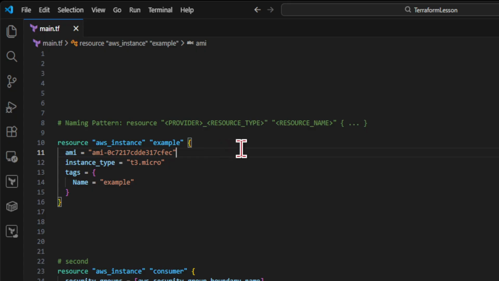Terraform identifies three things immediately. First, this block represents managed state. Second, the resource type tells Terraform which provider boundary applies. Third, the local name creates an internal identity inside the graph. Attributes are ignored for now. Identity is established first.